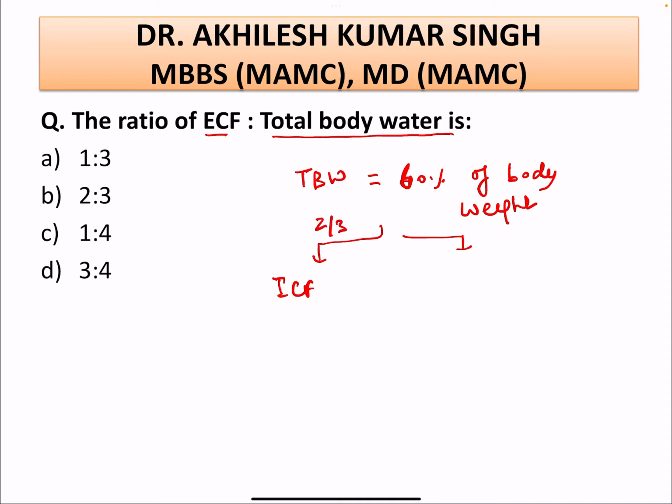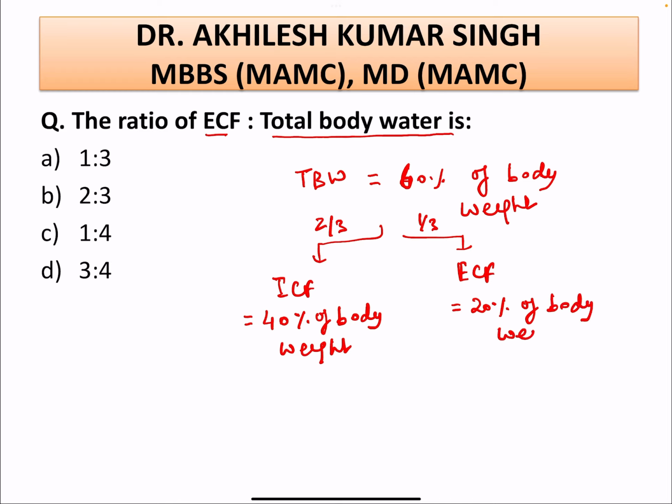ICF is 2/3 of the total body water, which is 40% of the body weight, and the remaining will be the ECF. So ECF will be 1/3, or equal to 20% of the body weight. So what will be this ratio? ECF is 1/3 of the total body water. So the answer comes out to be A, 1:3.